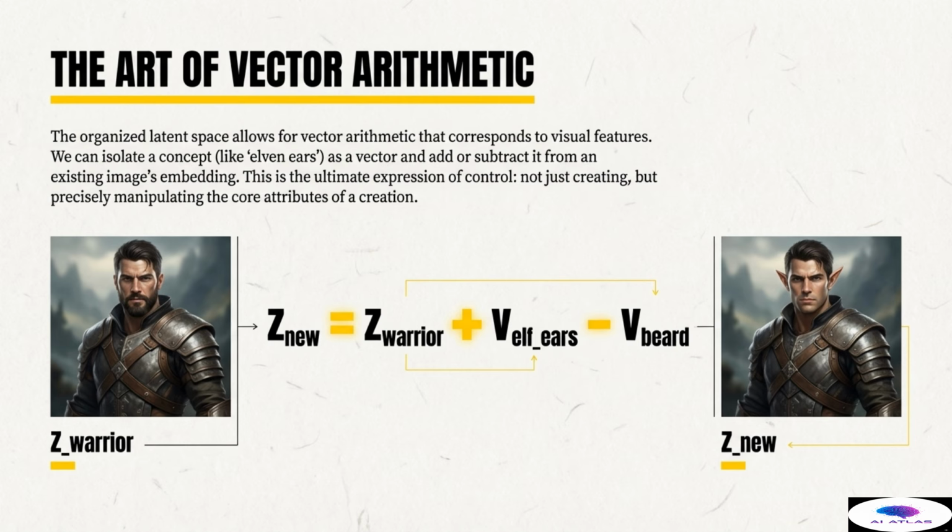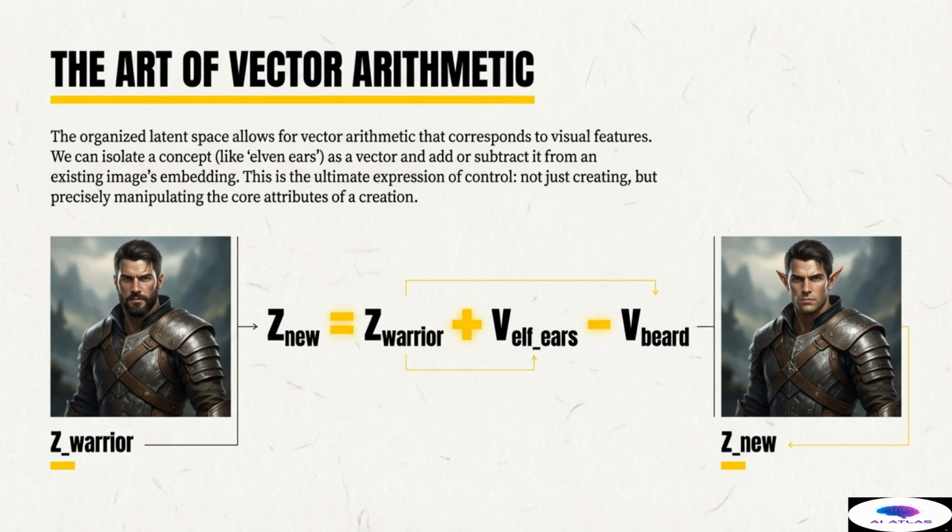Consider the diagram illustrating a latent space equation. We start with the embedding for the warrior character, Z Warrior. We then wish to modify the character to remove his beard and add elven ears. We find the vector difference representing elven ears, V elf ears, and add it. We then find the vector difference representing beard, V beard, and subtract it. The resulting new vector, Z new, is then passed through the decoder.